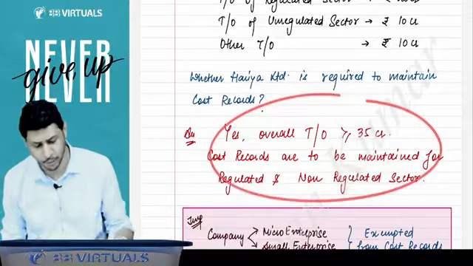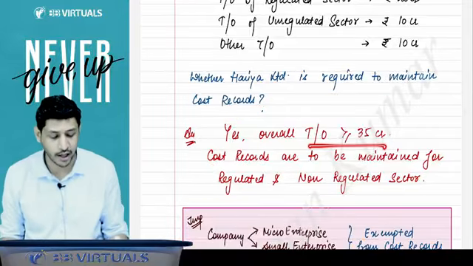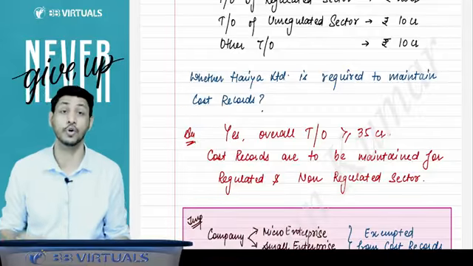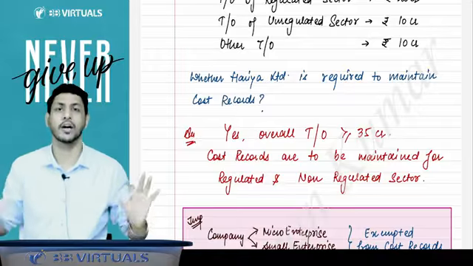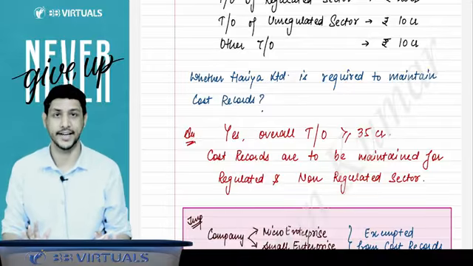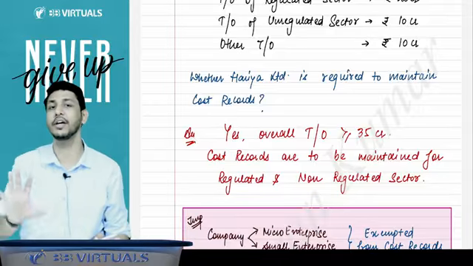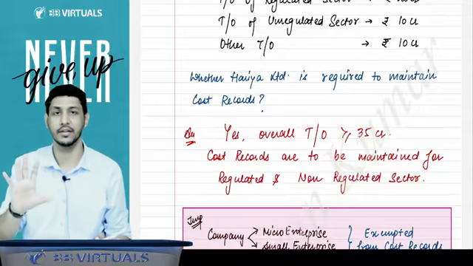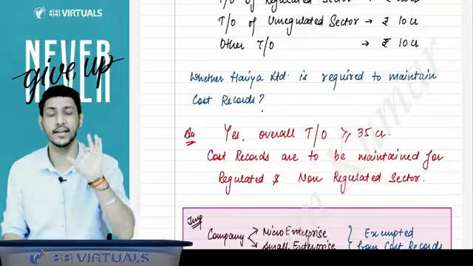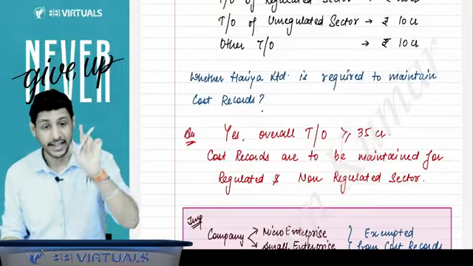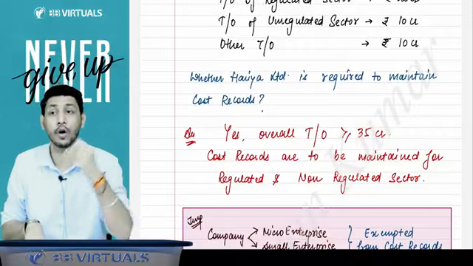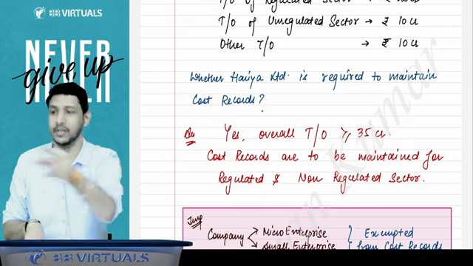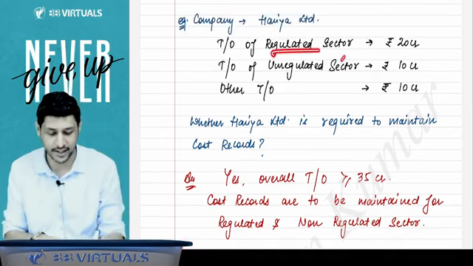Yes, the company is required to prepare the cost record, because if the turnover is equal to or more than 35 crore, overall turnover you have to check. Whatever the turnover, your company's turnover is to be checked. We are not excluding any activity; any turnover your company is getting will be counted. But yes, now your company will be required to maintain the cost record, but for what activities you have to maintain the record, that is the regulated sector and unregulated sector.